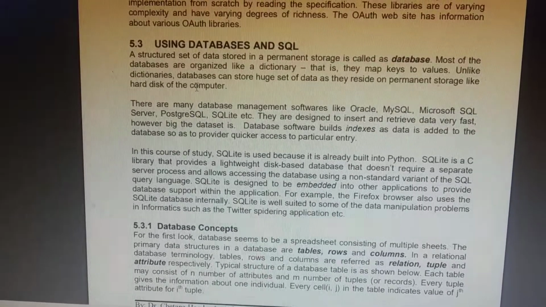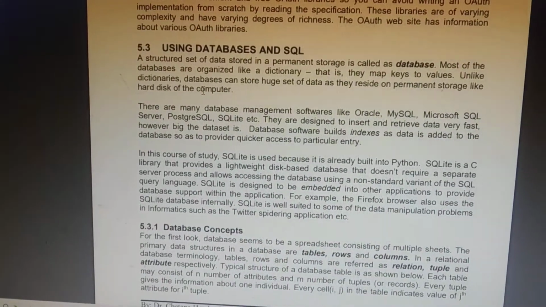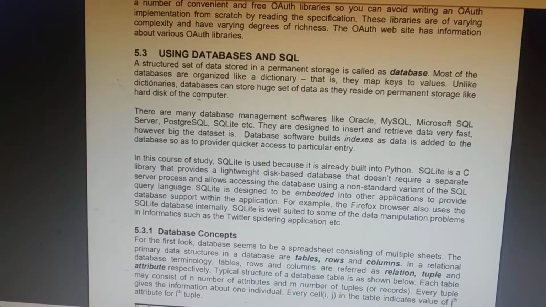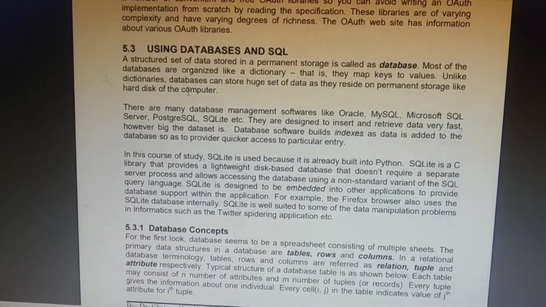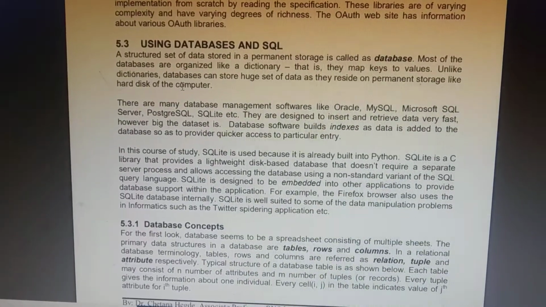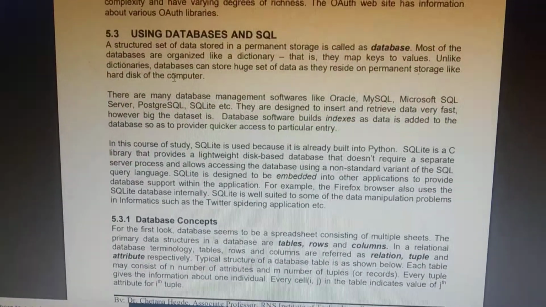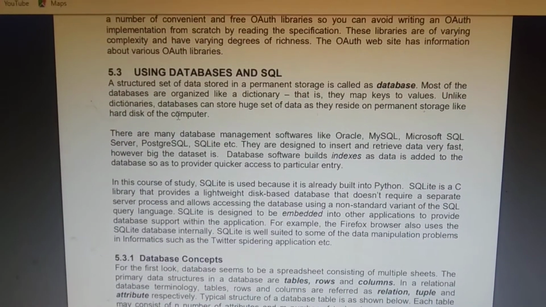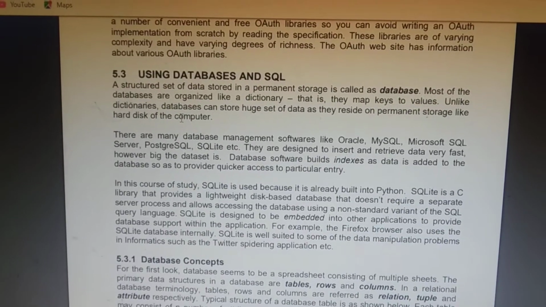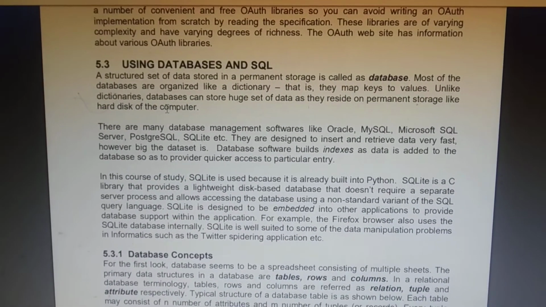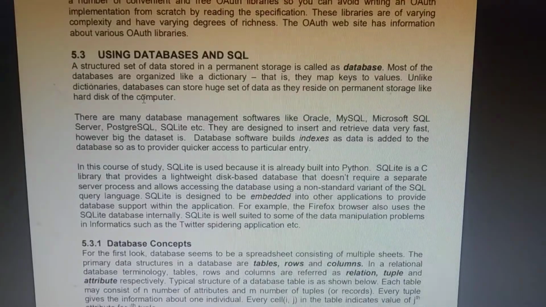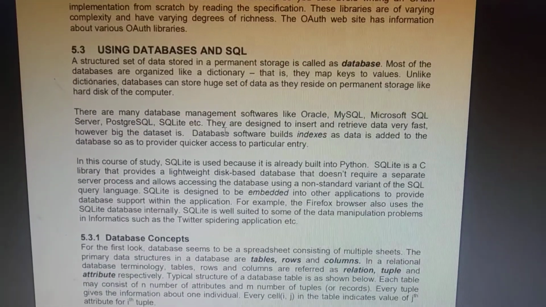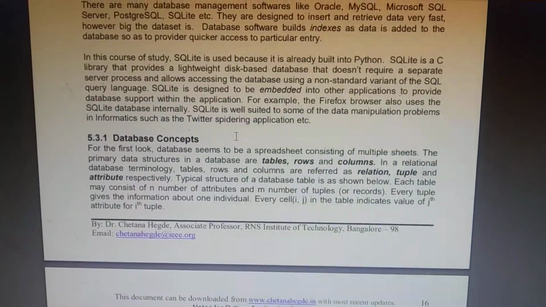So, normal SQL and SQLite differences: SQLite is used because it is a built-in module in Python. SQLite is a C library that provides a lightweight disk-based database, which doesn't require a separate server process and allows accessing the database using a non-standard variant of the SQL query language.